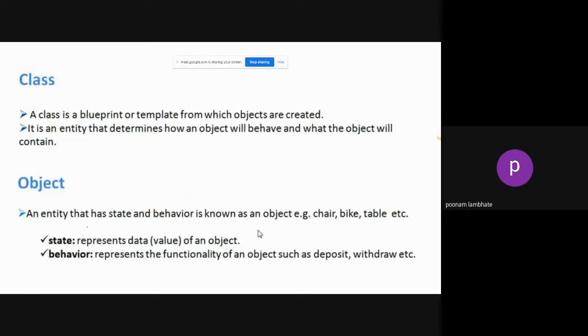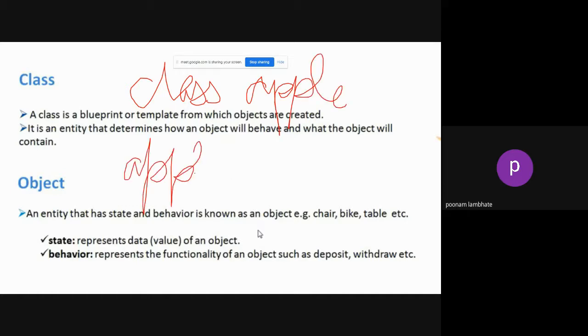Now, what is an object? You can say that the data type of an object is the class. If we have a class whose name is, suppose, Apple, then I have to write Apple obj. So obj is an object of the class whose name is Apple. We can say that the data type of my object is Apple. Right? Indirectly, we can say the data type of object obj is Apple. So we are getting to define the data type. Actually, we are getting to define the class.